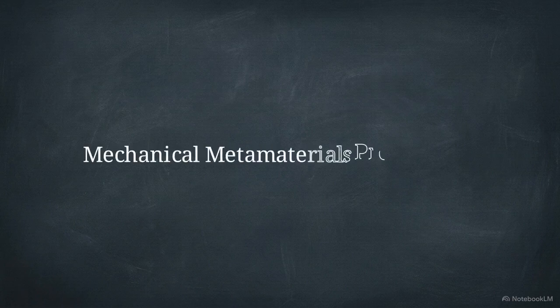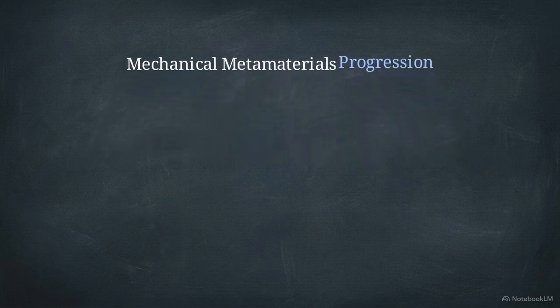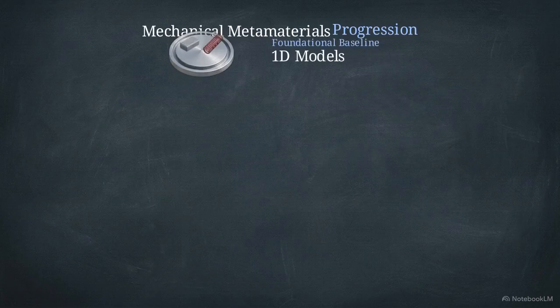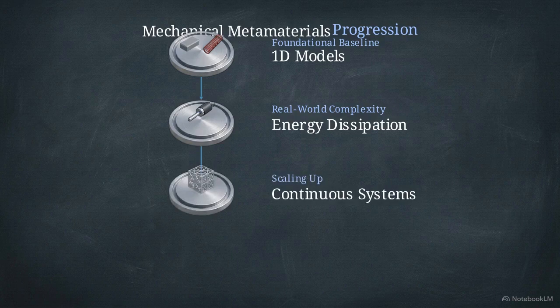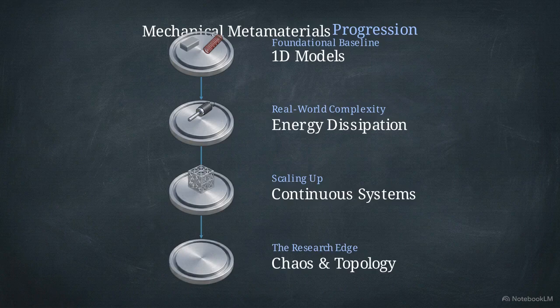This map outlines the academic progression of the mechanical metamaterials discipline. We start right here, calculating wave mechanics in one-dimensional arrays. Once that baseline is established, we layer in real-world energy dissipation, studying how viscous damping and active feedback controls modify the wave attenuation. From there, the math scales up. We apply dynamic stiffness matrices to translate these discrete properties into continuous beams and two-dimensional grids. Finally, we reach the edge of current research, bombarding these structures with high-amplitude waves to trigger chaotic, nonlinear snap-through behaviors